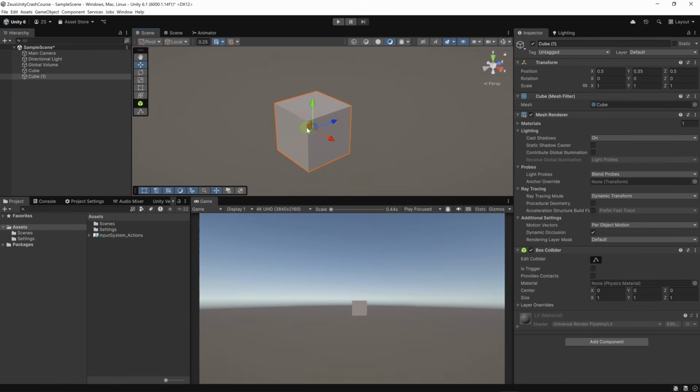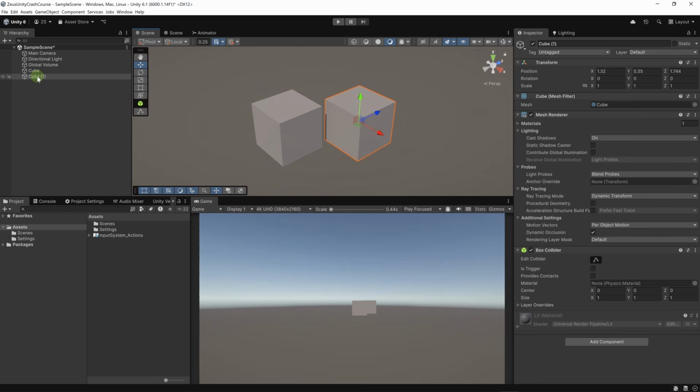I just hit W on my keyboard. This has selected the move tool. So I can move the object by dragging these movement gizmos. If you click on one of these squares, you can move the object. Here I'm moving it on the horizontal plane.